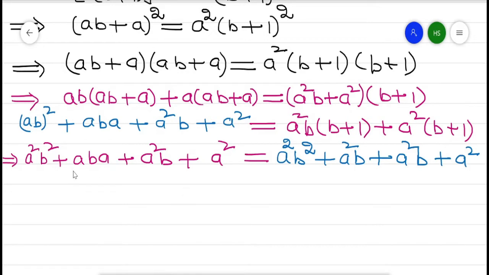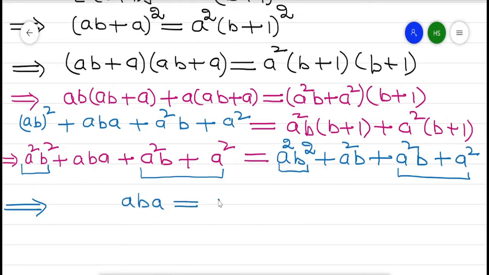Since R with plus is an additive abelian group, by the left and right cancellation laws, these terms cancel. What is remaining is ABA, which is equal to A squared B. This is written as equation number 1.